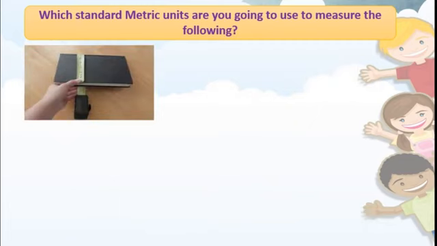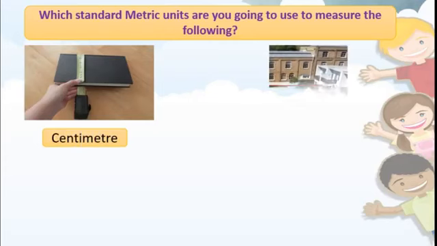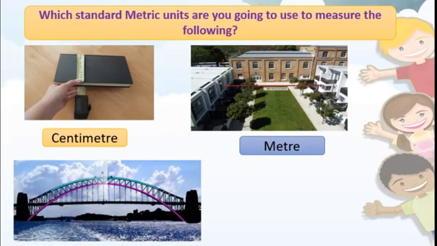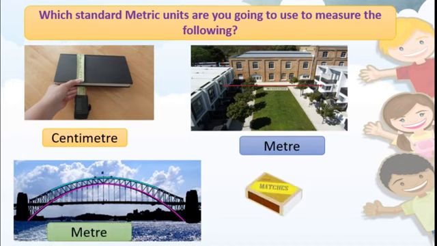Book, centimeter, right. Distance between the two buildings. Are you going to use millimeter? No. Yes. Correct. Meter you are going to use. Correct. The length of the bridge. Yes. Right. Meter. The length of the matchstick. Centimeter. Correct.